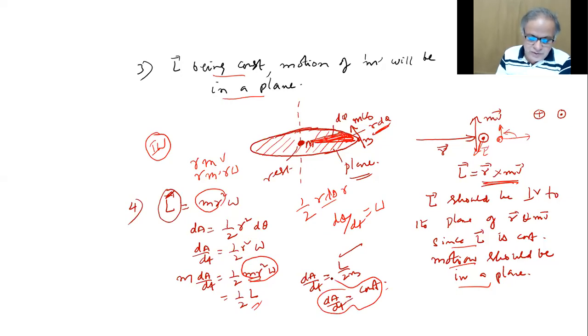So the consequence of L being constant is this. This motion will be in a plane, but another consequence is that aerial velocity is constant. Aerial velocity means the rate at which area changes is constant. So 1, 2, 3, 4. It's a little more, of course, we have.